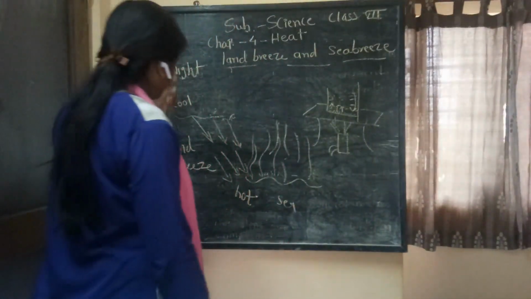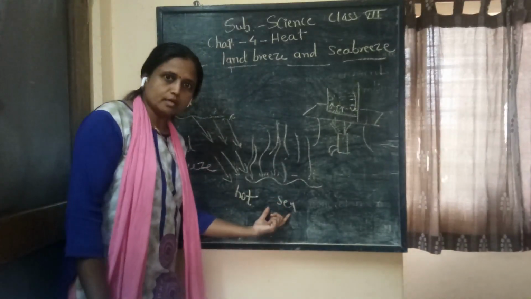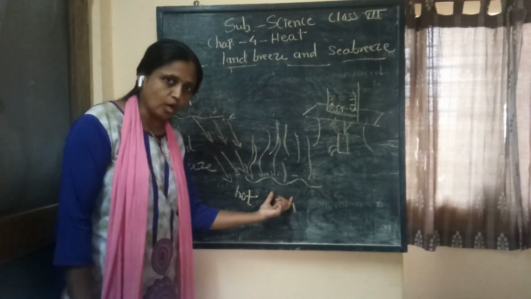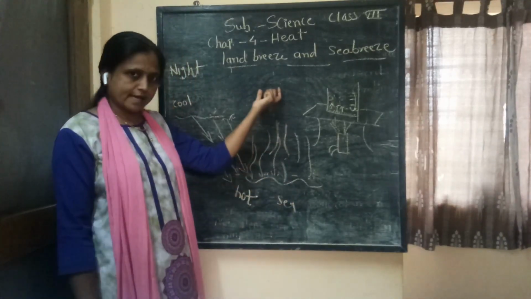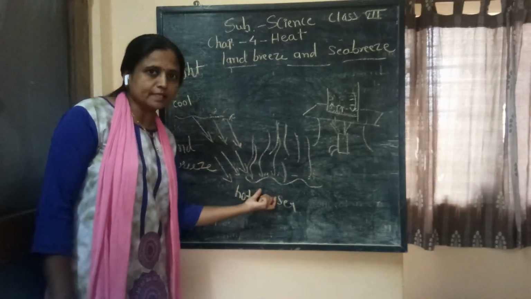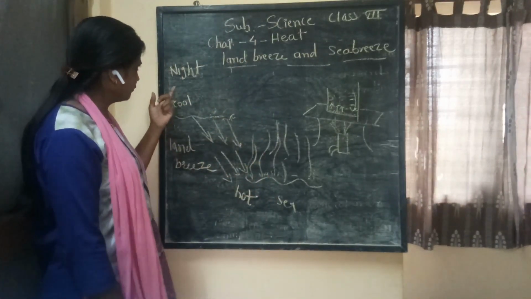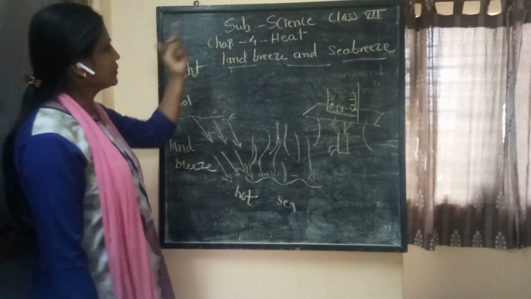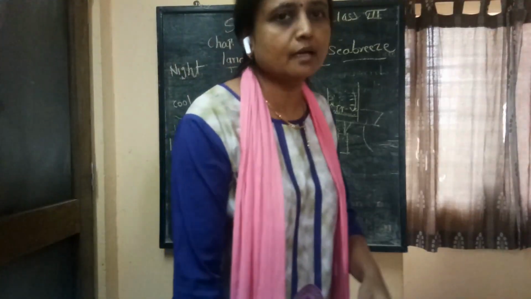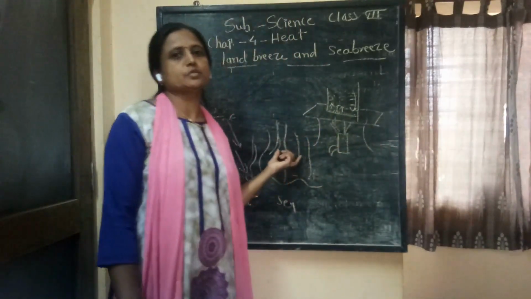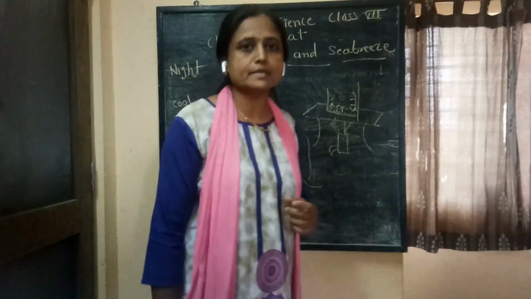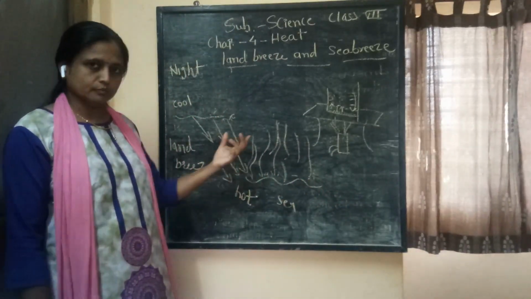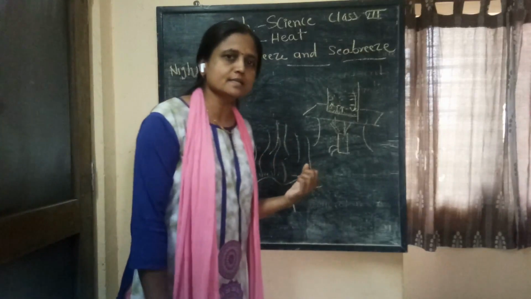During the land breeze, the sea water cools down slower, so at night time the sea water is hot. This hot air rises up, and to take the place of that air, the cool air from the land moves toward the sea during the night time. This phenomenon is known as the land breeze. Now children, I think you are clear about the land breeze and sea breeze. In the next part we will learn about the next mode of heat transfer, that is radiation.